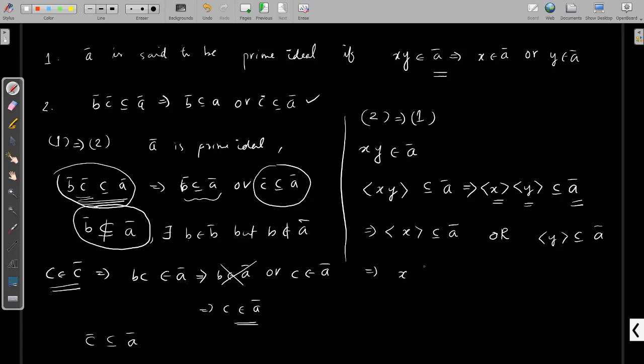So x belongs to A or y belongs to A. Okay? This defines the first definition. So we can say that 2 implies 1 and 1 implies 2 are true. That means we can use any of these definitions.